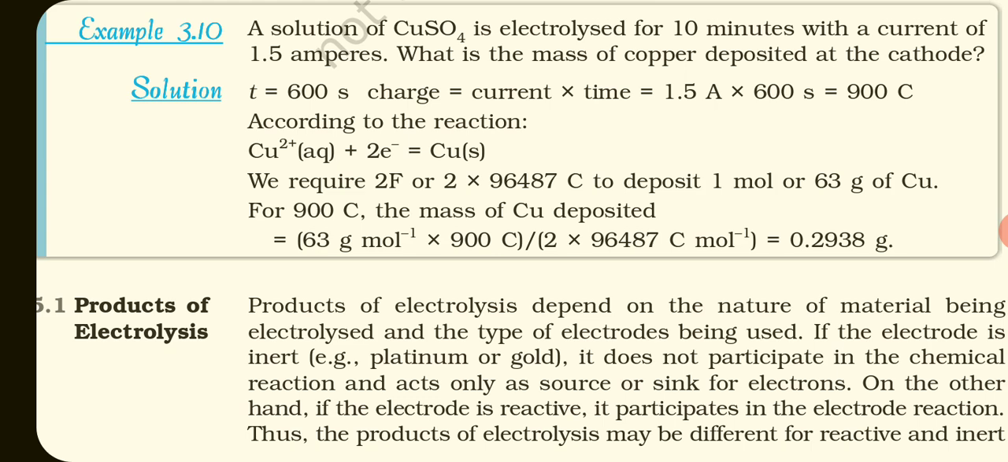So for neutralizing 1 mole of copper ion, Cu2 plus, we require 2 moles of electrons. Therefore we require 2F, or 2 Faraday, or 2 into, what is the value of the Faraday constant? 96,487 coulomb to deposit 1 mole or 63 gram of copper. So 1 mole of copper is equal to 63 gram. It is taken from the periodic table because the atomic mass of copper is 63.